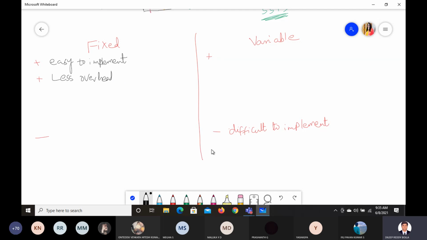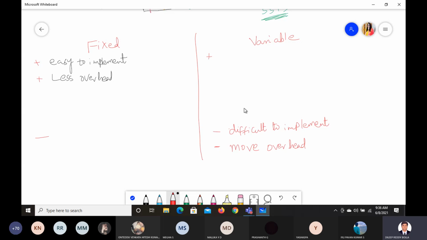And then this will become the drawback here. It will be more overhead. You know that overhead means what? Along with the work, we have to do extra work. Before, we just needed to allocate the memory. Along with that, we need to do the partitions, we need to give the assignment spaces, all that. So we have more overhead here.